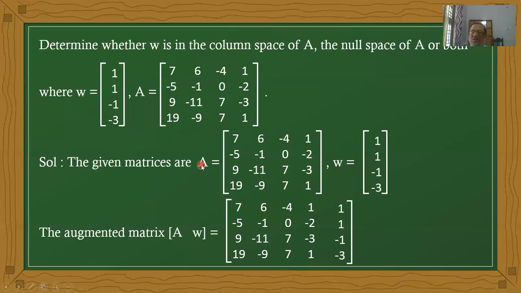A equals 7, minus 5, 9, 19, 6, minus 1, minus 11, minus 9, minus 4, 0, 7, 7, 1, minus 2, minus 3, 1, and W is 1, 1, minus 1, minus 3. Now, with the help of these two matrices, I created the augmented matrix. Up to here it is A, and the total is the augmented matrix A W.